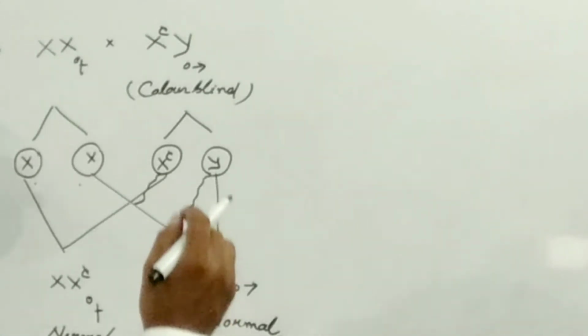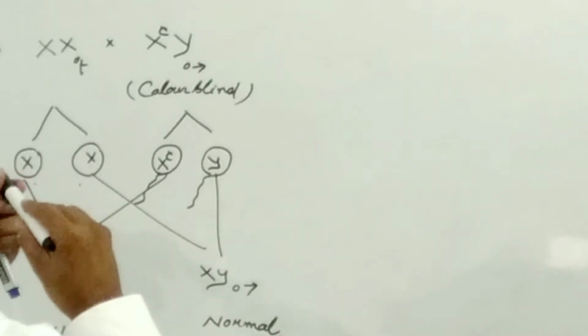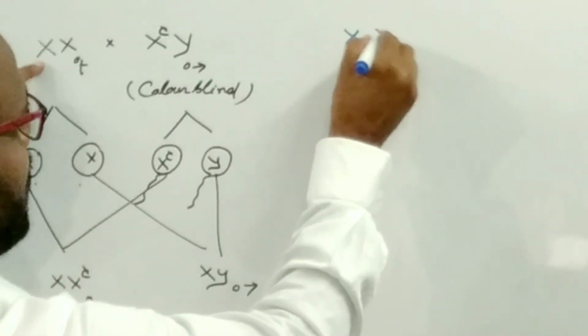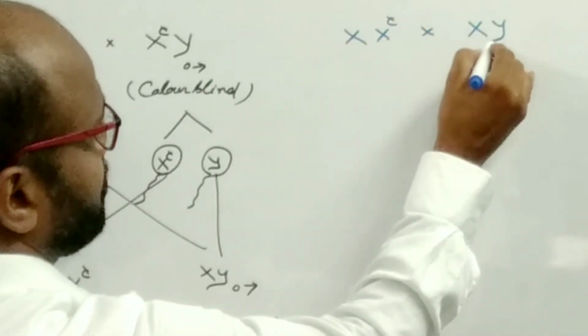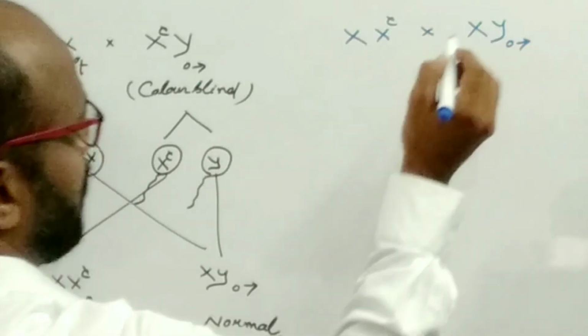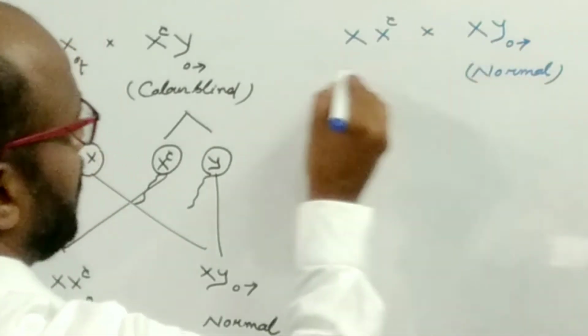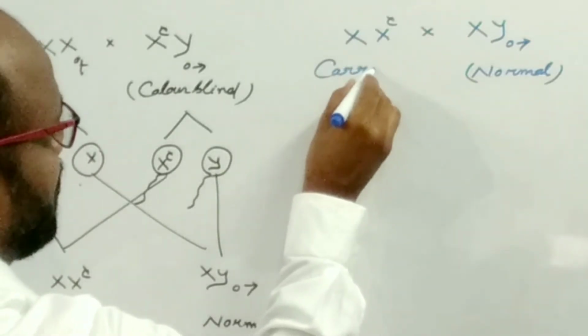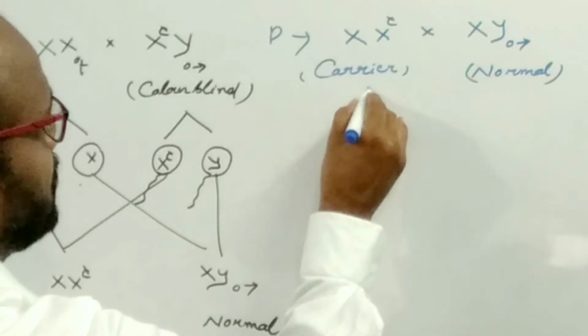If the marriage takes place between a carrier female and a normal male, suppose that this is the normal male and this is the carrier female. Then what happens? This is the parent.